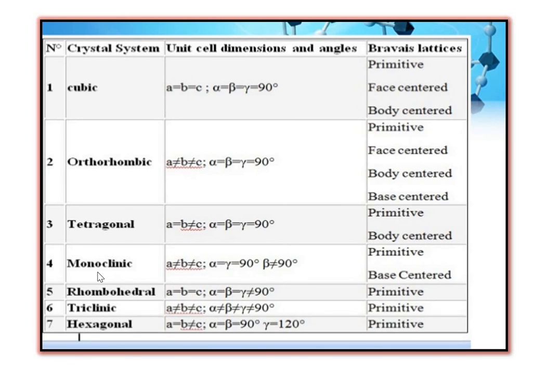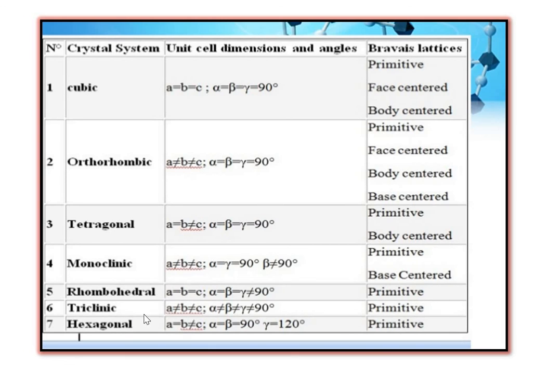Then in monoclinic, all lengths are unequal, 2 angles are equal, third angle is unequal. 2 types of Bravais lattices, primitive and base-centered. In rhombohedral, the 3 lengths are equal and 3 angles are equal but not equal to 90 degrees. Only one type of cell, primitive type.